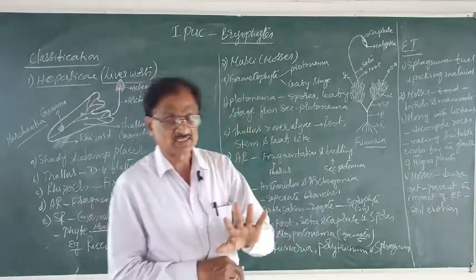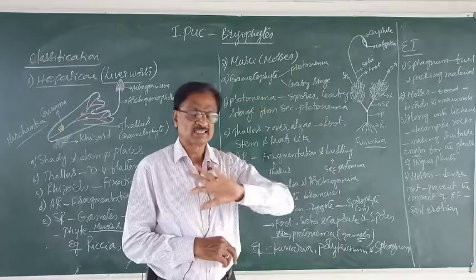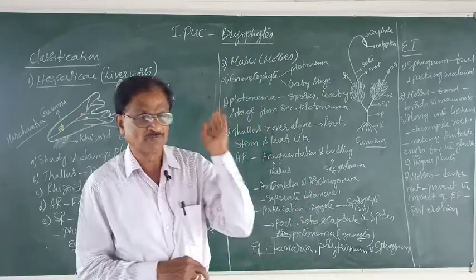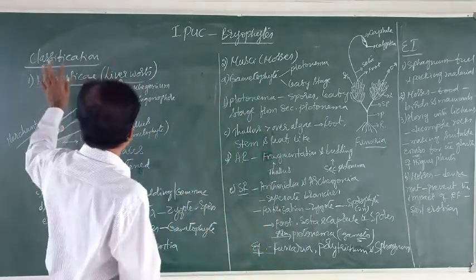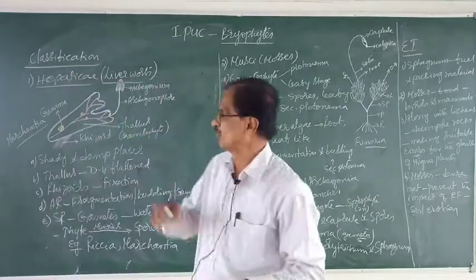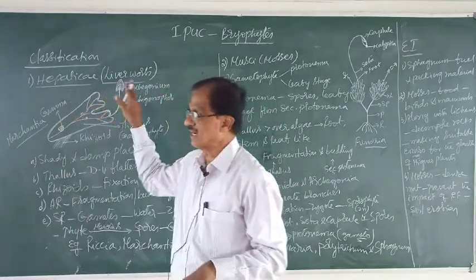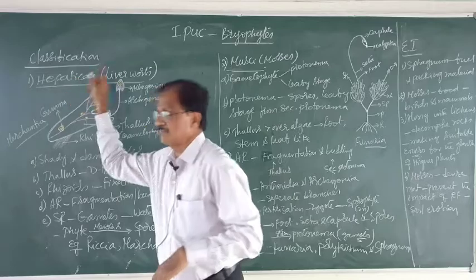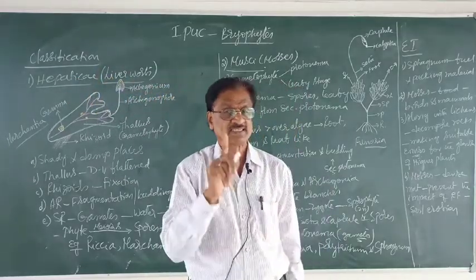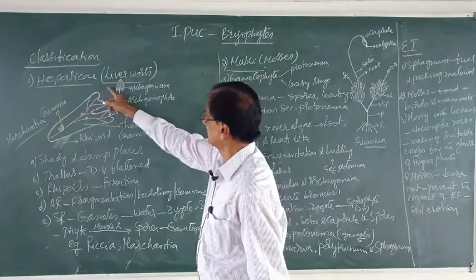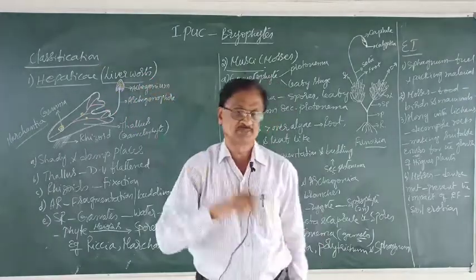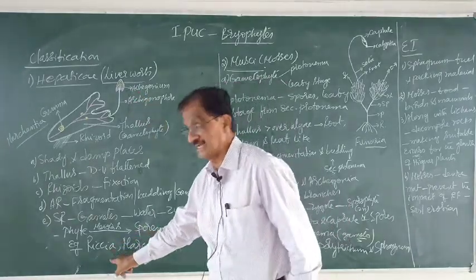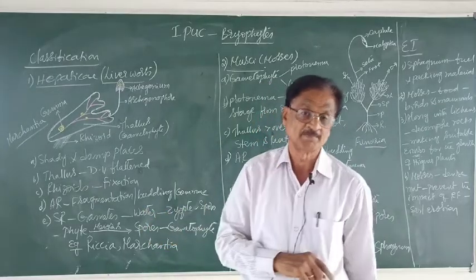Now, in the last class itself, I explained to you the salient features of bryophytes. Now let us know the classification of the bryophytes. The bryophytes include two classes mainly. One is Hepaticae and the other one is Musci. Hepatic means liver, hence it is even called liverworts. The typical examples for Hepaticae are Riccia and Marchantia.